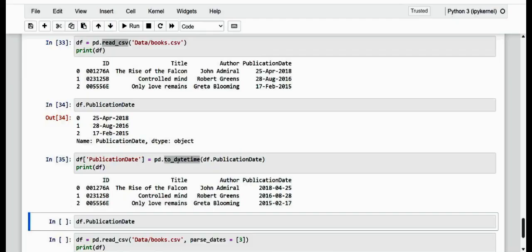In reality, read_csv is a powerful function that has many optional parameters, including parse_dates, which allows us to parse the column during the conversion into datetime64. This allows us to avoid carrying out this operation in two steps, without the need to use the to_datetime function. To the optional parameter parse_dates you pass a list, even if it is a single element, of the indexes of the columns to be converted.